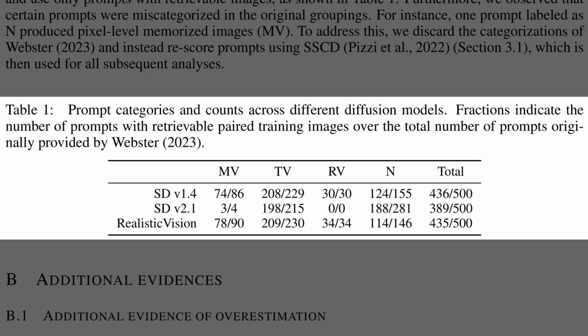Table 1 summarizes prompt categories and counts across Stable Diffusion v1.4, v2.1, and Realistic Vision, with fractions showing how many prompts had retrievable training images. The totals were about 436 of 500, 389 of 500, and 435 of 500, respectively. Categories include matching verbatim, template duplicate, retrieved verbatim, and none, which distinguish exact copies from looser template reuse. The authors later rescored prompts using SSCD because some original labels and links proved unreliable.